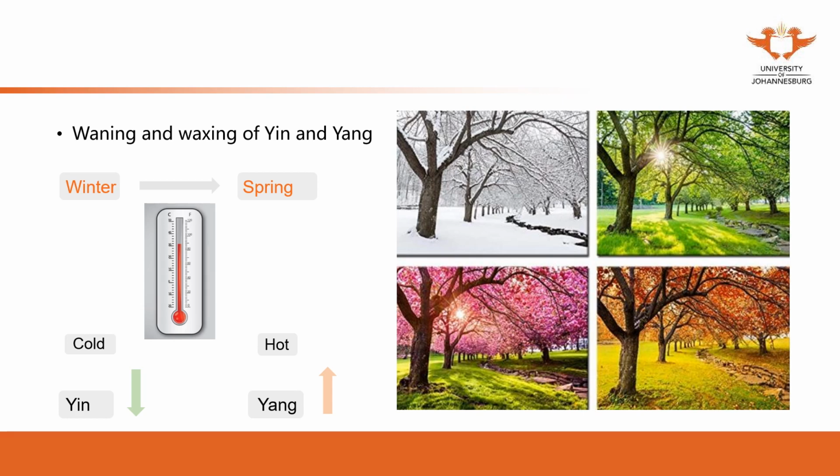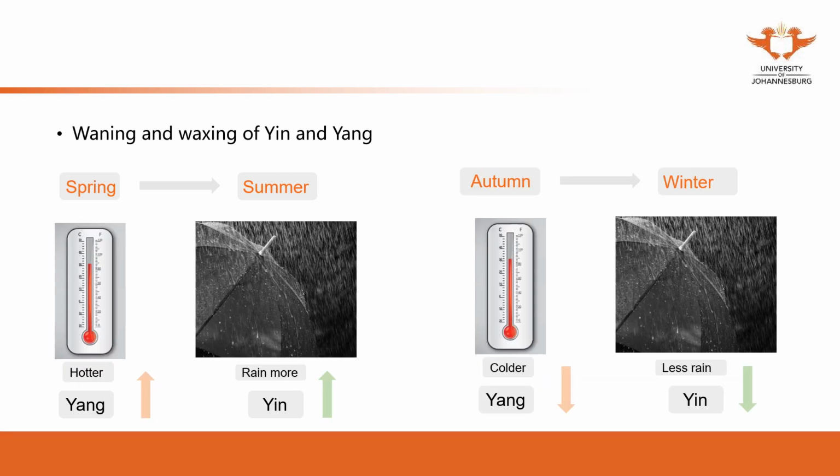Waning and waxing also refers to the other condition. This condition is very similar to the interdependence. From spring to summer, the temperature becomes warmer, hotter and hotter, and we got more rain.